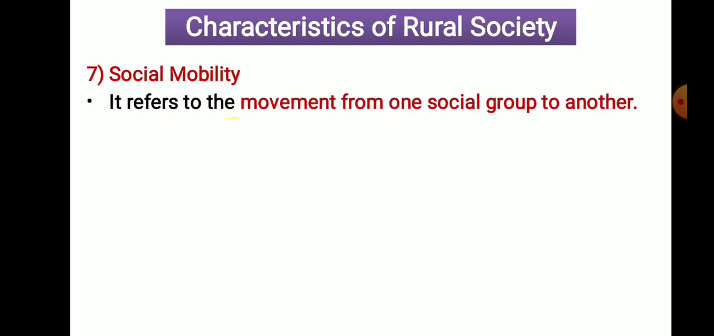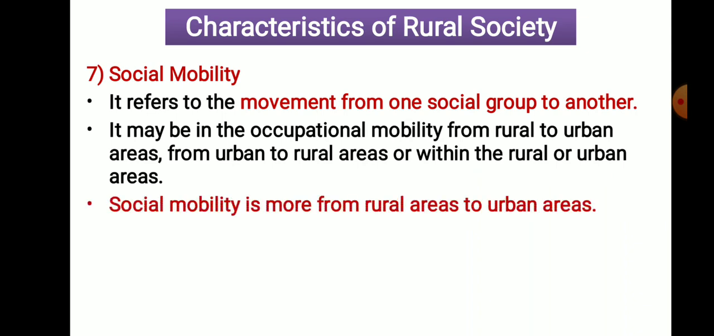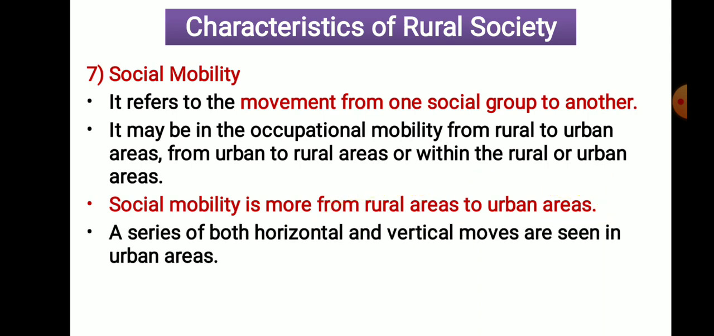Now the next one is social mobility. Mobility refers to movement from one social group to another social group. It may be occupational mobility from rural area to urban area, or from urban area to rural area, within a rural area or within an urban area. That is movement of the individual or the family from one area to another, which we refer to as social mobility. Social mobility is more from rural area to urban area. Why? In search of jobs or employment.